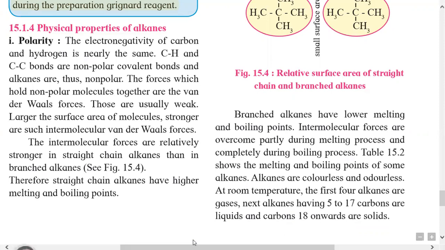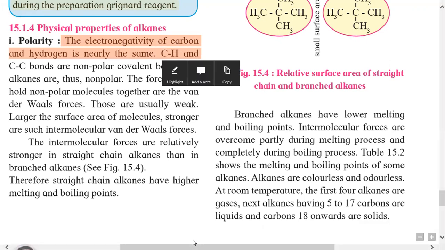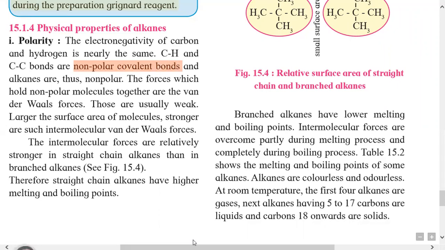Today, we will study physical properties of alkanes. The most important physical property of an organic compound is polarity. We will study the polarity property for alkanes. We know the electronegativity of carbon and hydrogen are nearly the same, and therefore carbon-hydrogen and carbon-carbon bonds in alkanes are non-polar covalent bonds,